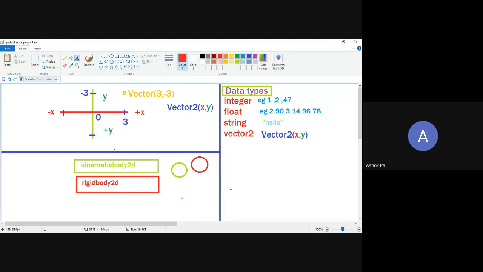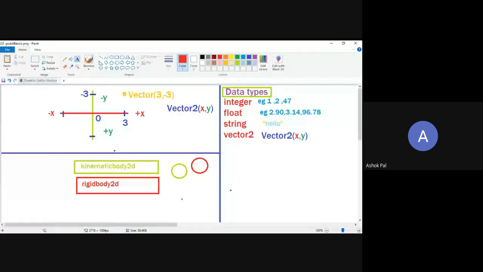Screen is blank after I run. Am I doing it right? Yes, you are doing it right, because we have not shown anything on the screen. Just look at your console. On the bottom of your Godot engine, there will be debug written over there. There will be an output tab on it. Just look there. You will see your hello world.